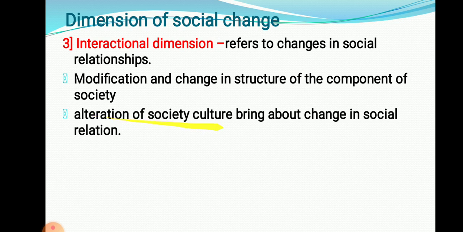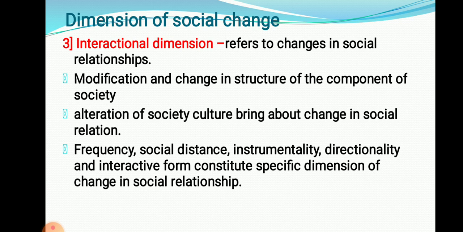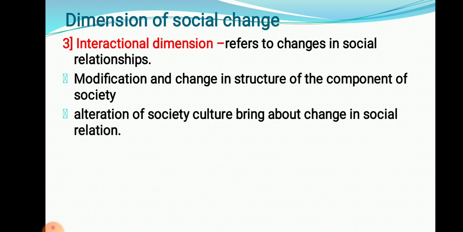Alteration of society and culture brings about change in social relationships. If the social structure changes, relationships also change. For example, in the case of joint family and nuclear family, right now most families are becoming nuclear. That means alteration in culture occurs and components of society change.